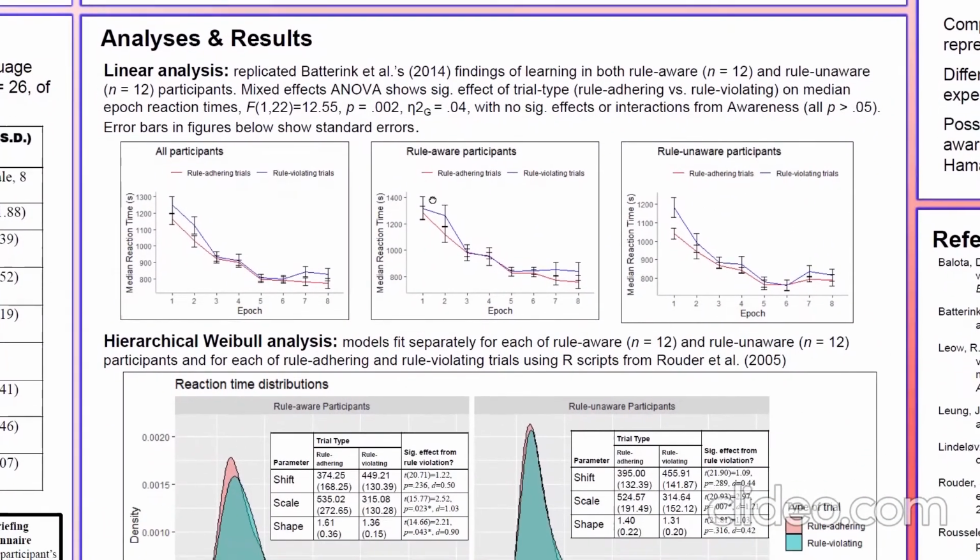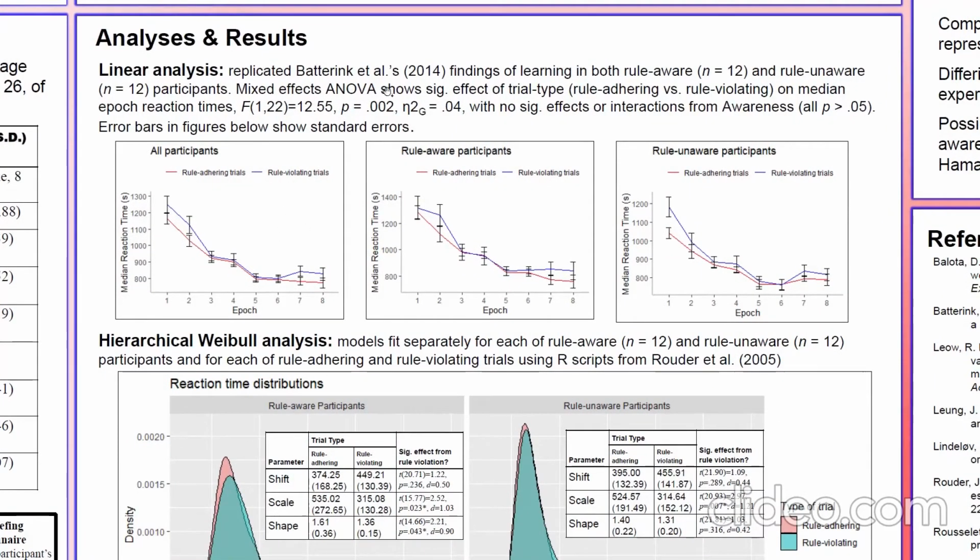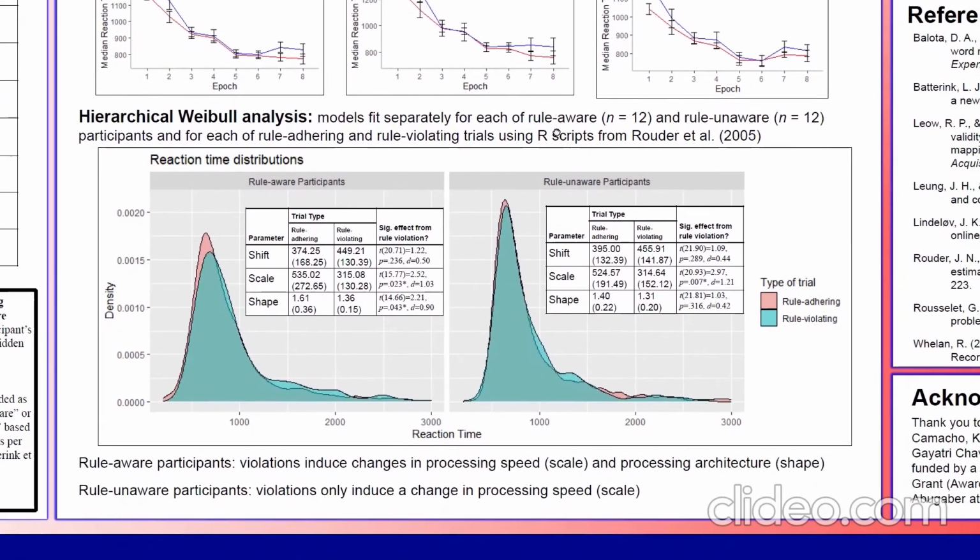In our analysis, we first replicated a rule learning effect both in rule-aware and rule-unaware participants, replicating what was found by Baddeley and colleagues in 2014. And we found that rule-violating trials had slower responses than rule-adhering trials. In the hierarchical Weibull analysis, we fit separate models for our 12 rule-aware participants and for our 12 rule-unaware participants. And then for each of these, we fit separate models for rule-adhering versus rule-violating trials. That way we could see how the 3 Weibull parameters could vary according to the trial type.